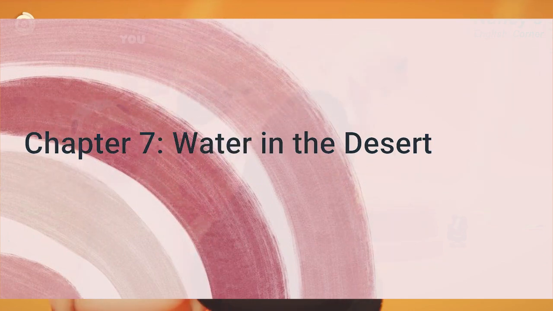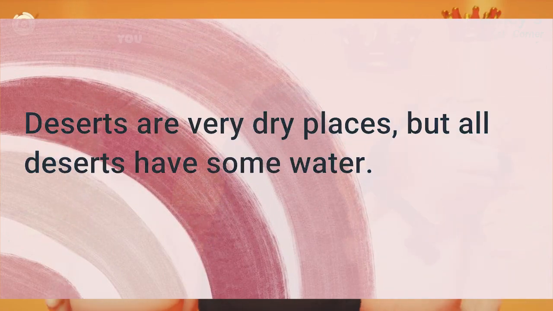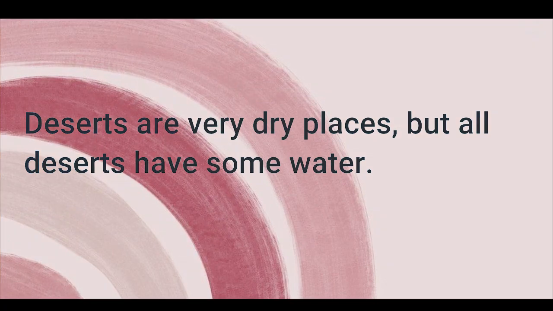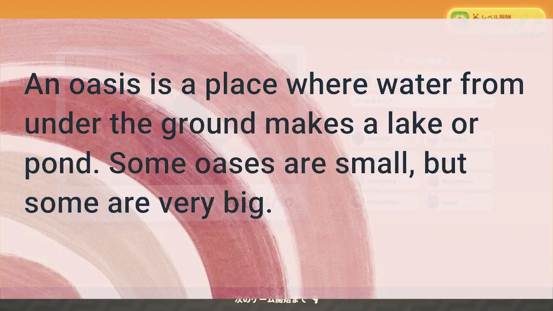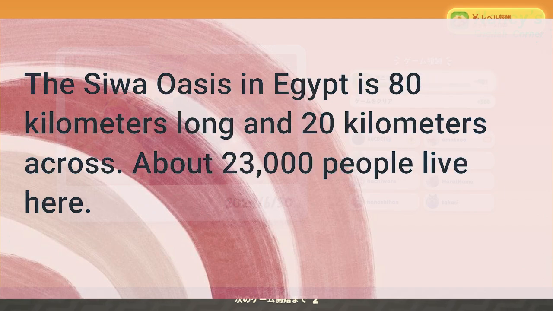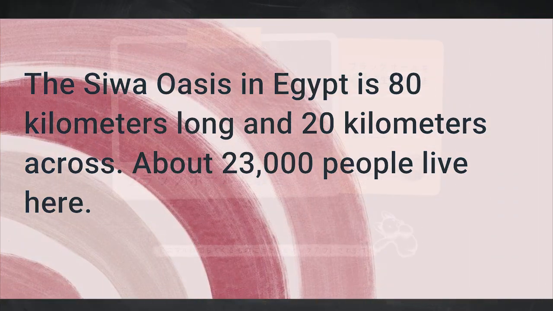Chapter 7. Water in the Desert. Deserts are very dry places, but all deserts have some water. An oasis is a place where water from under the ground makes a lake or pond. Some oases are small, but some are very big. The Siwa Oasis in Egypt is 80 kilometers long and 20 kilometers across. About 23,000 people live here.